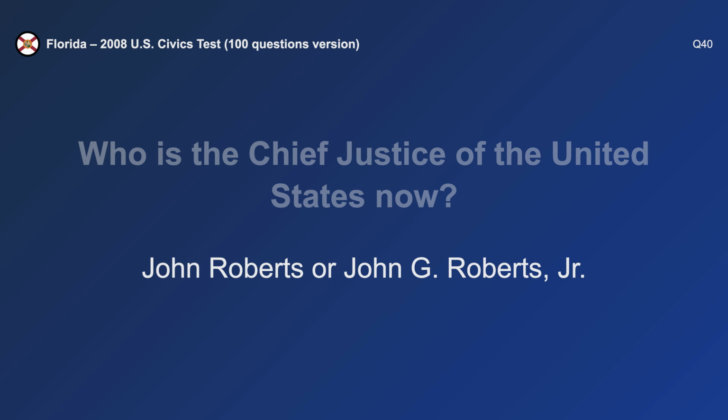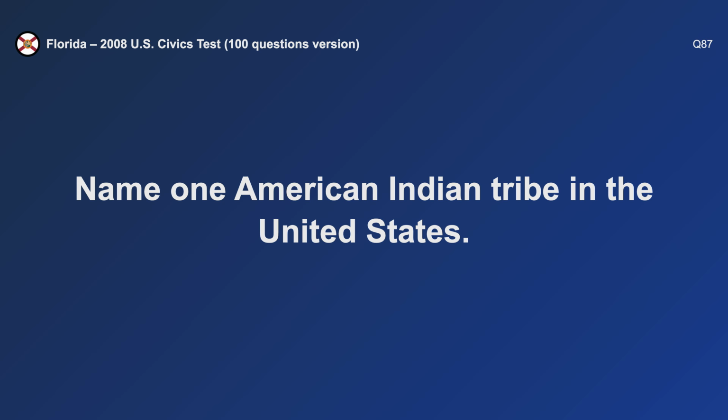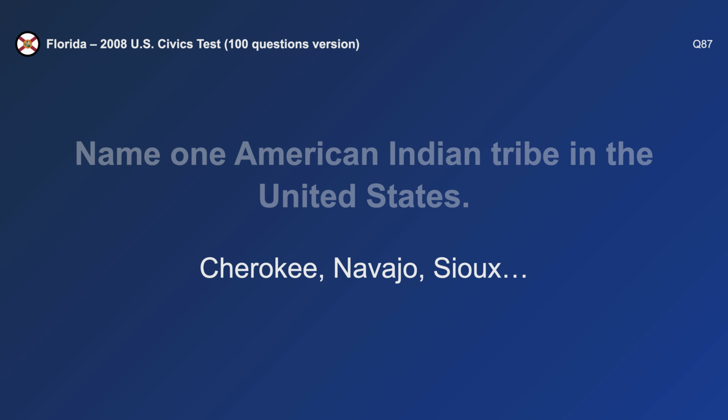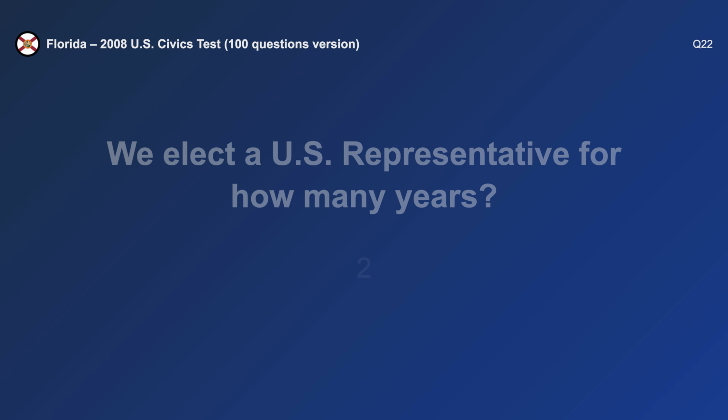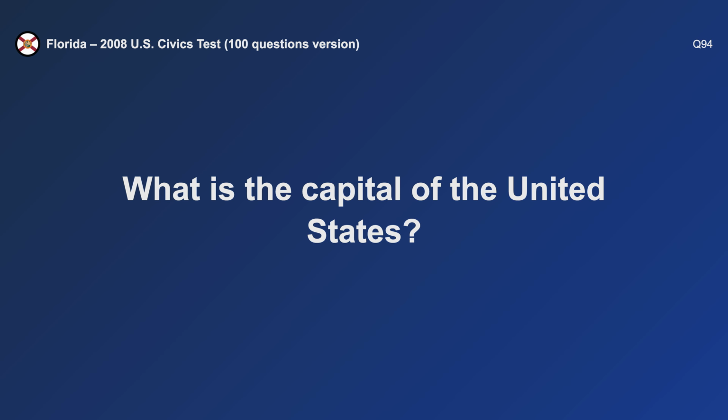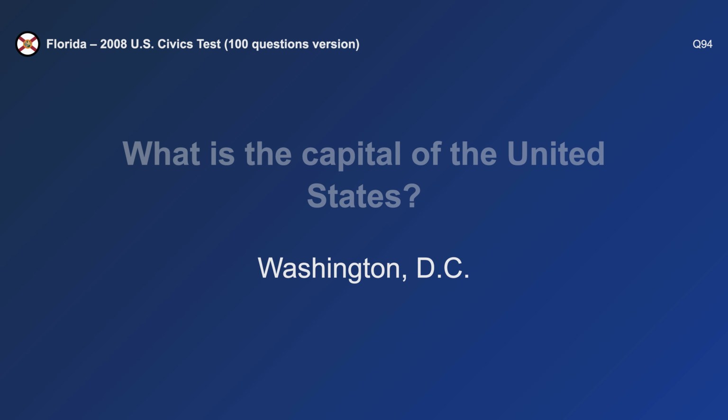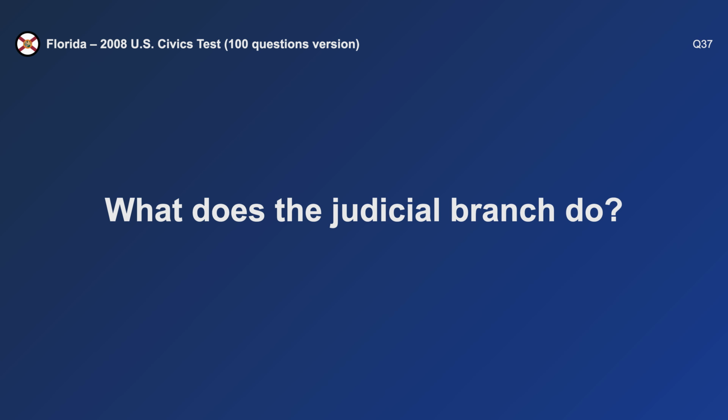John Roberts. Name one American Indian tribe in the United States. Cherokee. We elect a U.S. representative for how many years? 2. What is the capital of the United States? Washington, D.C. What does the judicial branch do?